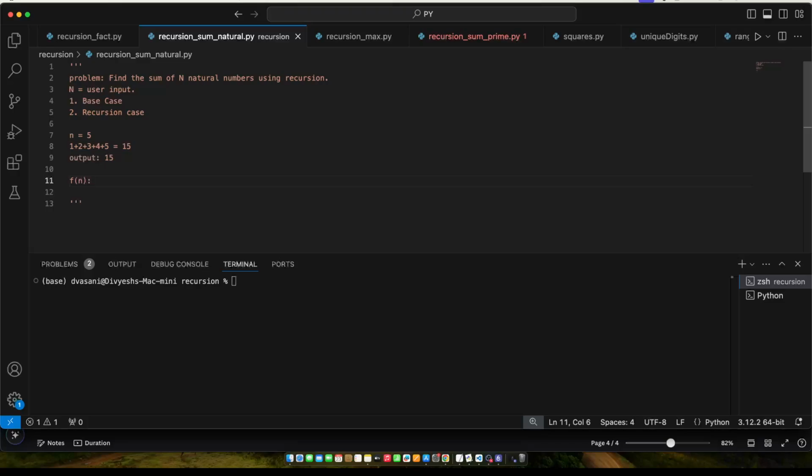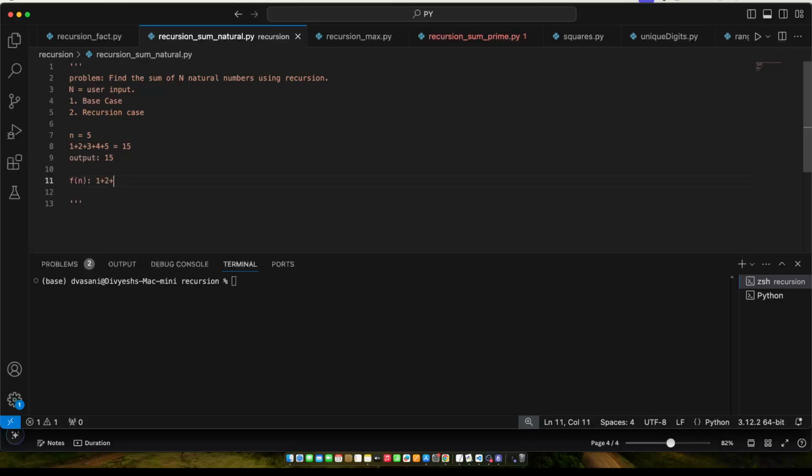So f and n. n means you want to compute the sum of n numbers. For that, you should always understand that this function is already available to me, which means the function is already defined. This is a very contradictory thought, but you have to understand it this way: the function which will solve the n natural numbers problem is readily available, which means it is already doing the sum.